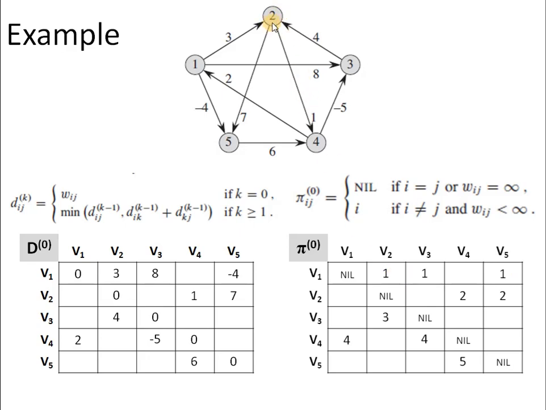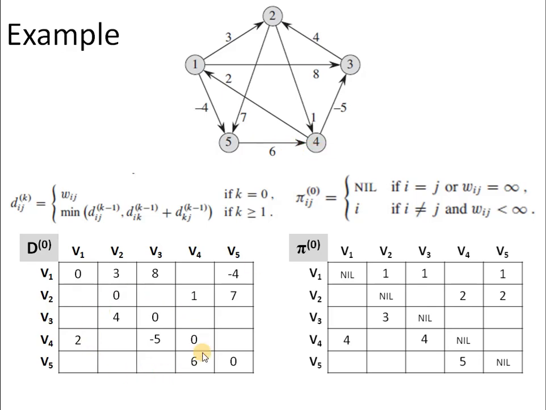Similarly, vertex 2 has 2 edges going to vertices 4 and 5. Accordingly, we have the weight values in the distance matrix, and the predecessor comes out to be vertex 2 only. For vertex 3, there is a single edge to vertex 2 of weight 4. For vertex 4, there are 2 edges to vertex 1 and vertex 3. And for vertex 5, there is a single edge to vertex 4.